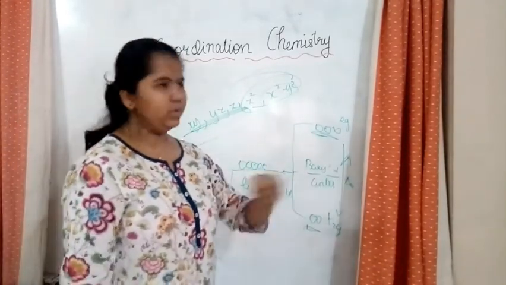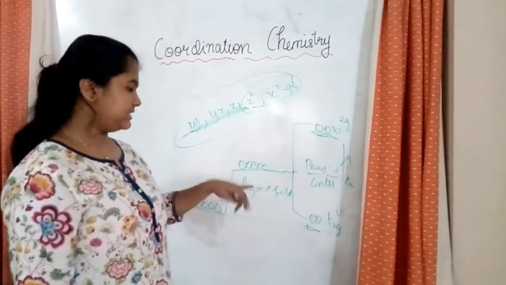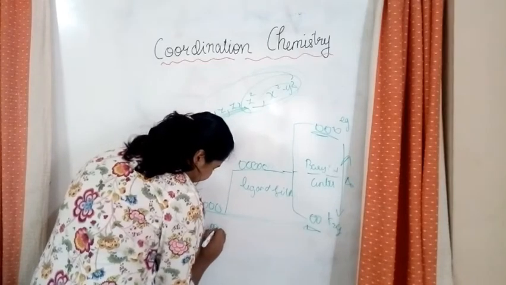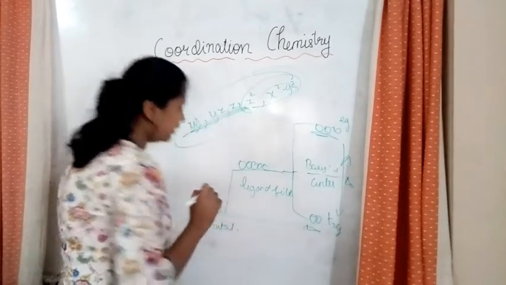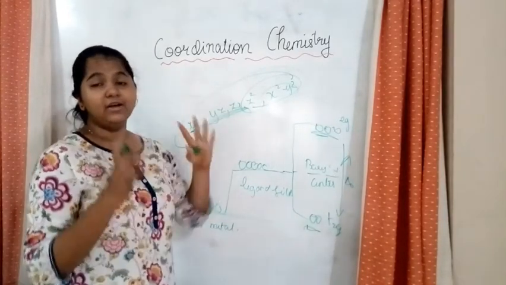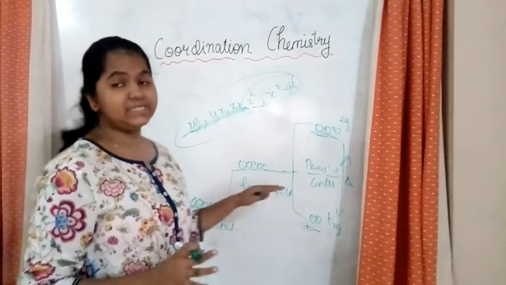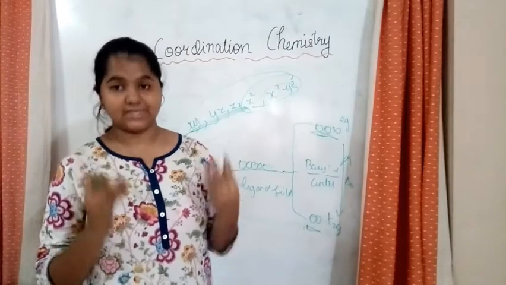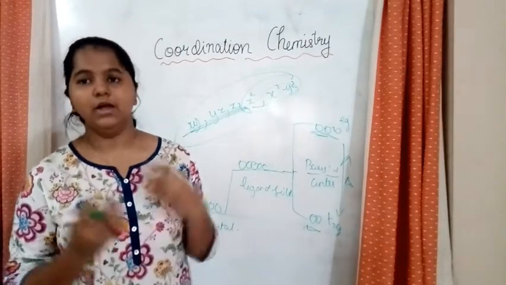So this is delta O and this is barycenter and this is the ligand field and this is the free metal. Okay, so this is a representation of the splitting of our degenerate d orbitals in an octahedral complex.